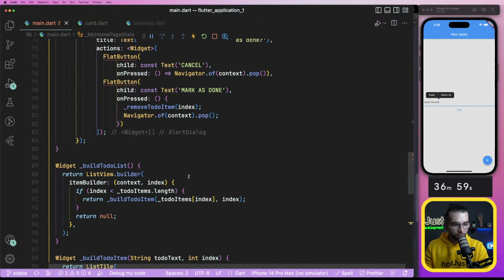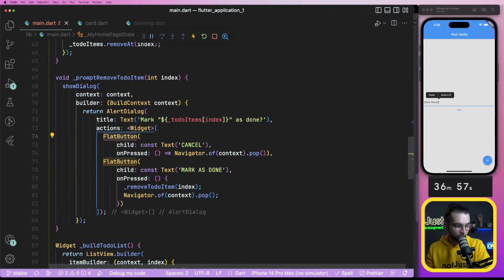Now let's scroll up to see where we see problems. We see problems with a flat button. Click the green restart icon to use hot restart. This one, right?